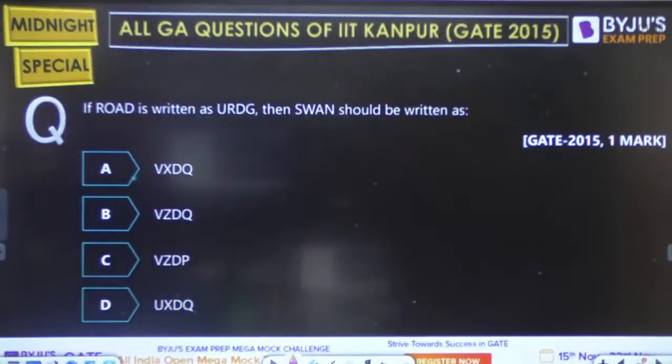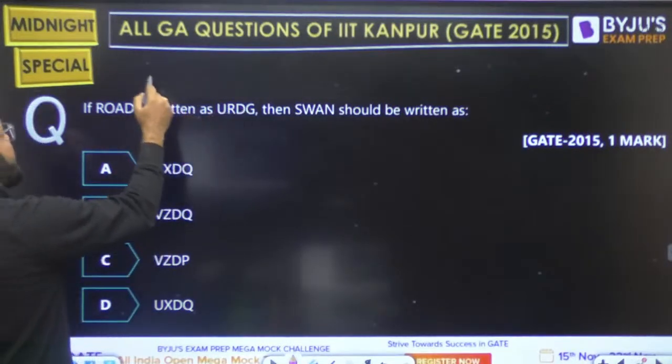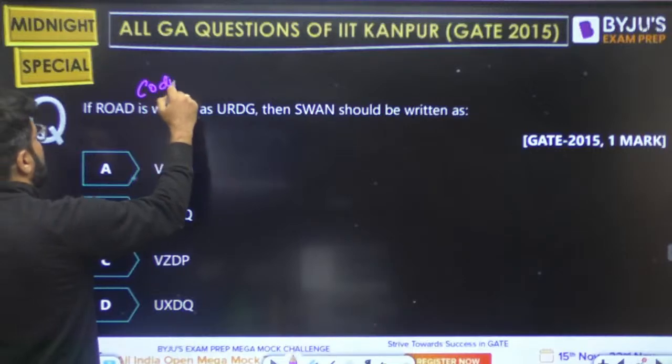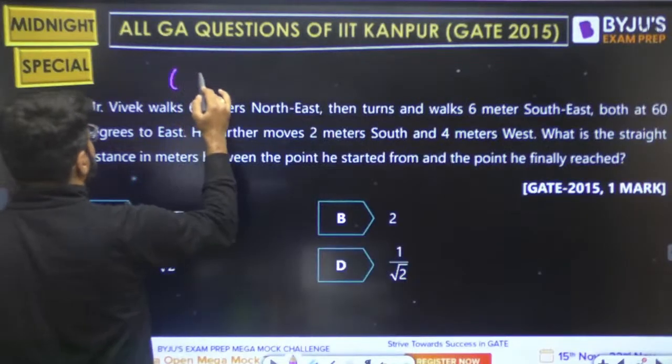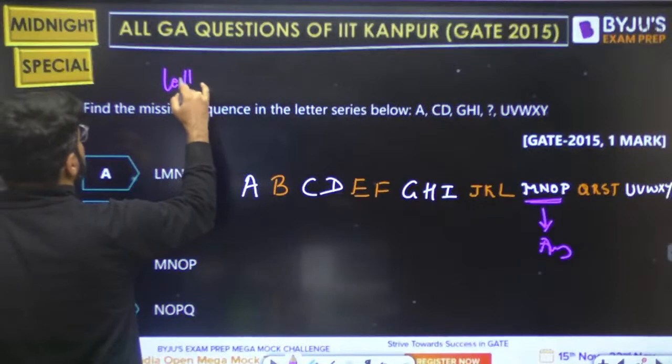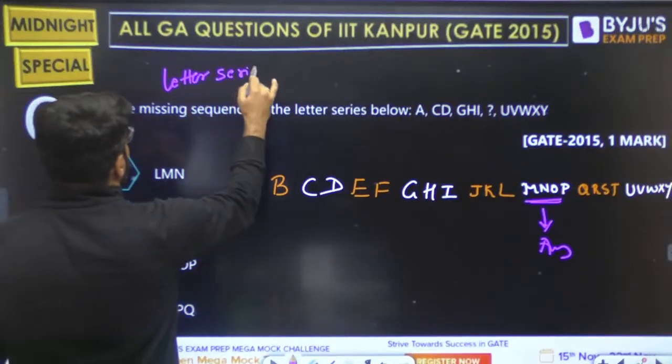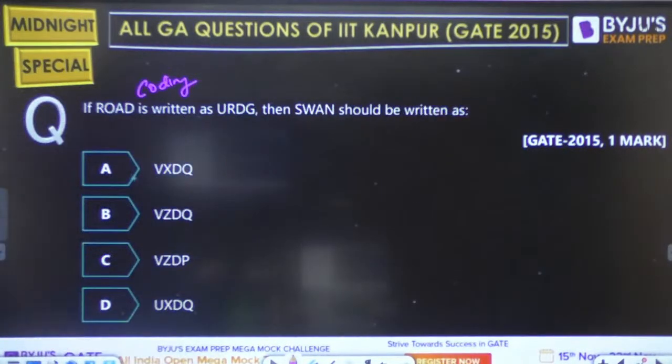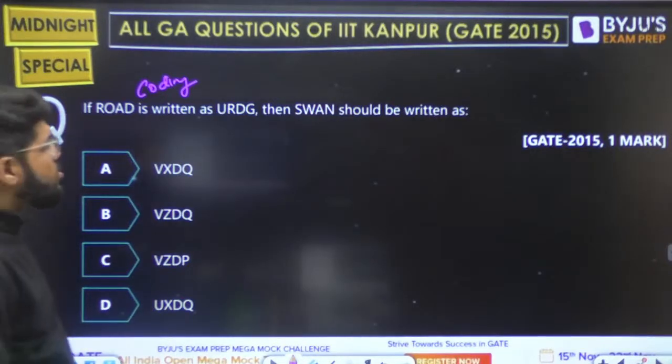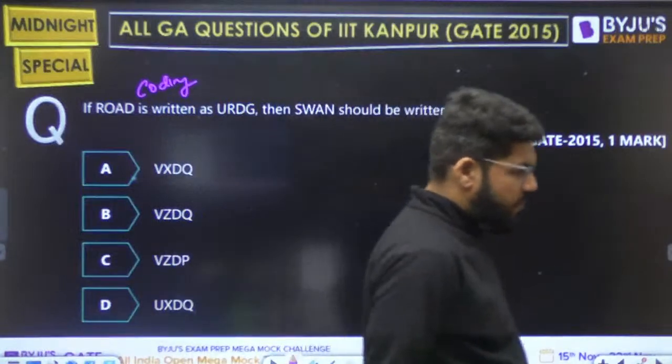Next. GATE question 15, 1 mark again, and it's a simple coding. If road is written as URDG, it's based on coding. The previous one is known as letter series. This one is coding. If road is written as URDG, then swan should be written as what?